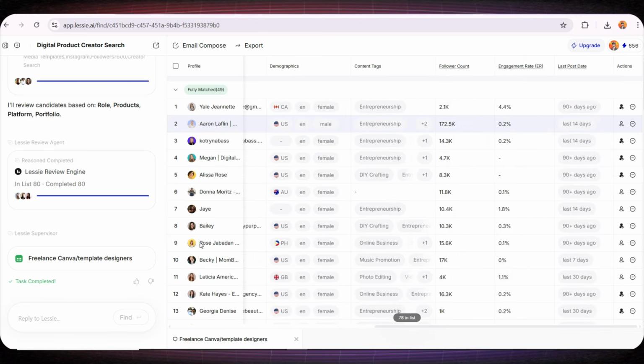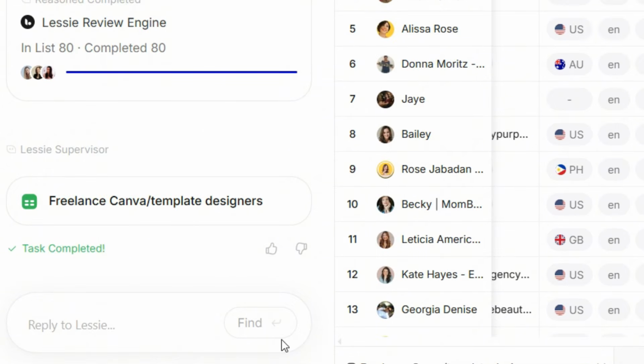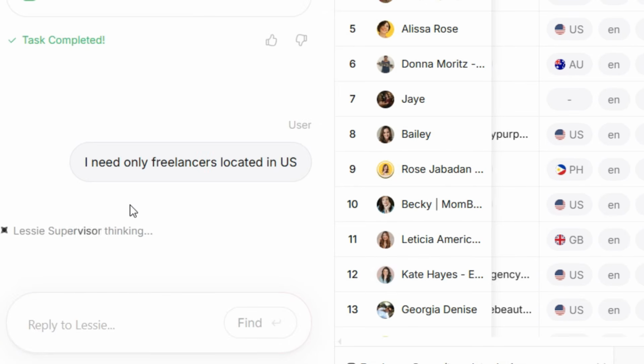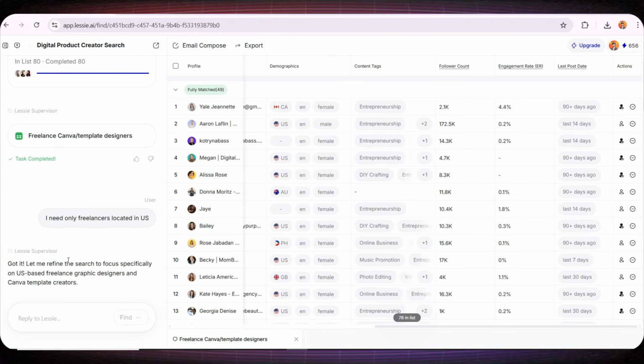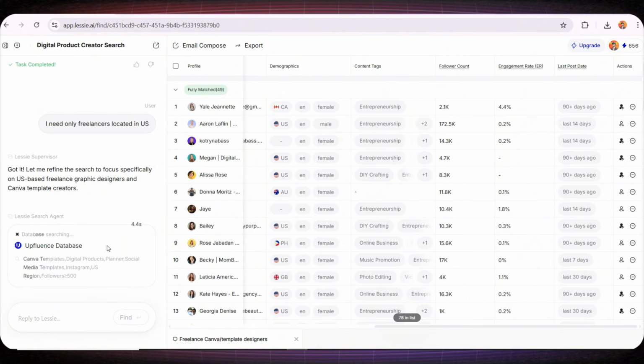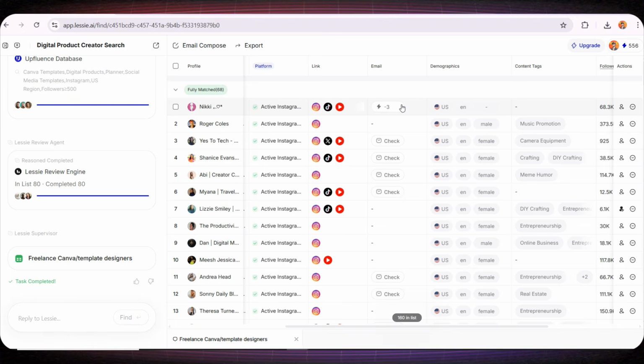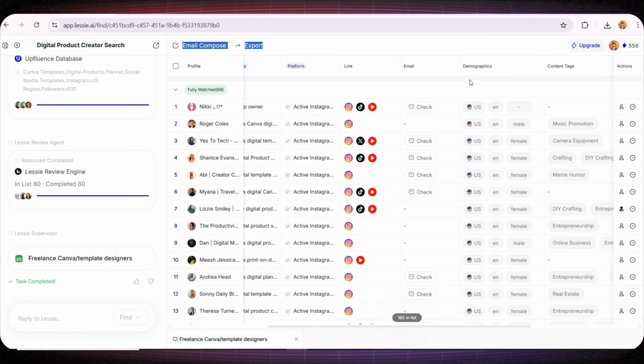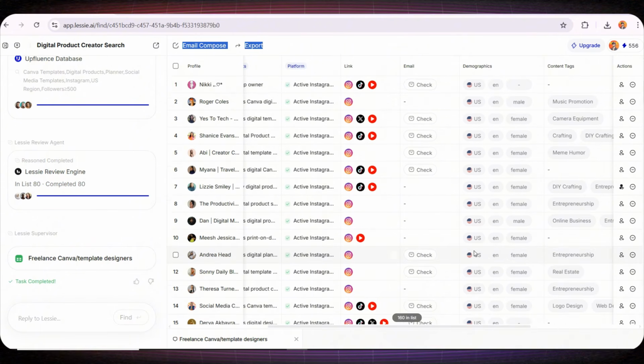Let's say after running the search, I realize that I forgot to specify the country and I want to adjust something in the results. For example, maybe I want the people in the list to be located only in the United States. All I have to do is simply tell Lessie that I want people who are located in the United States. And within seconds, just like we've seen before, the platform reorganizes the results and filters the people based on that country as well. It even updates the list automatically. Honestly, I'm really impressed by how powerful this is.